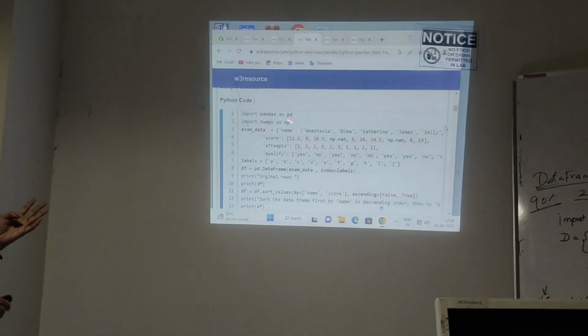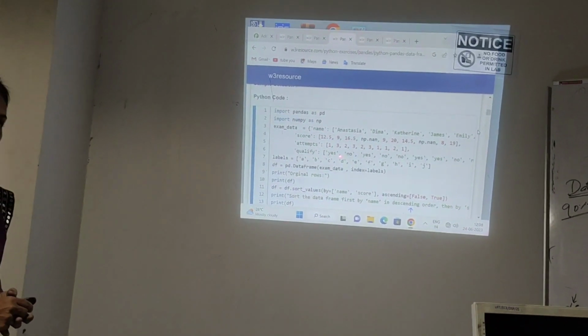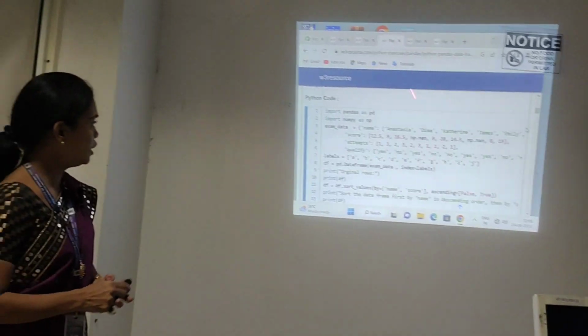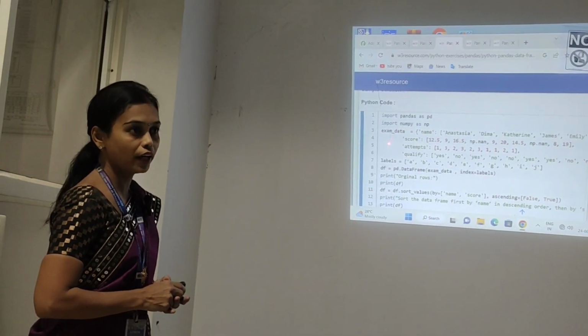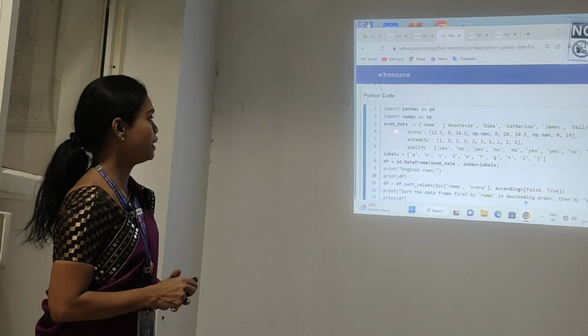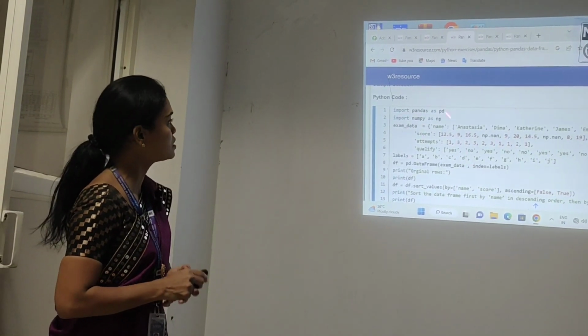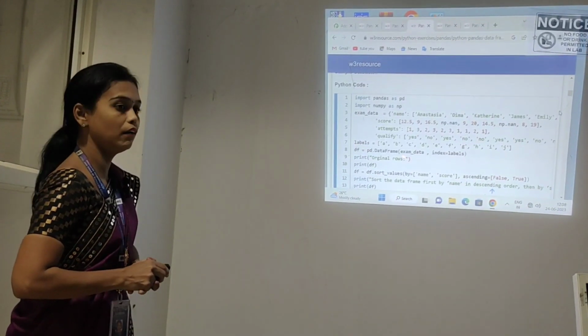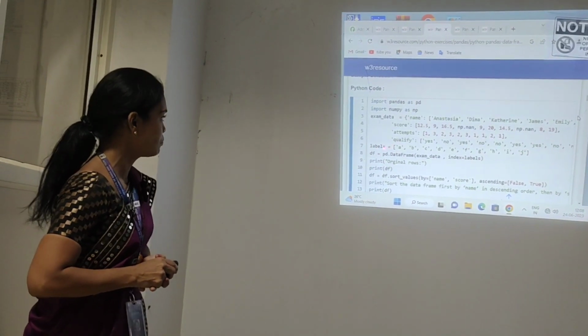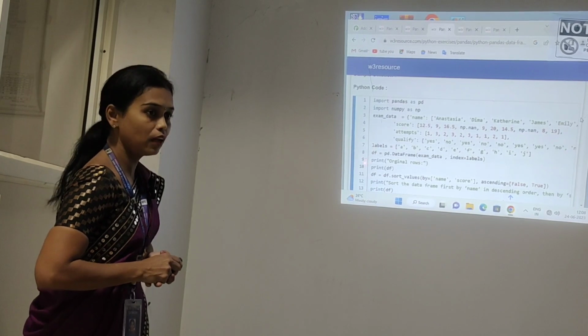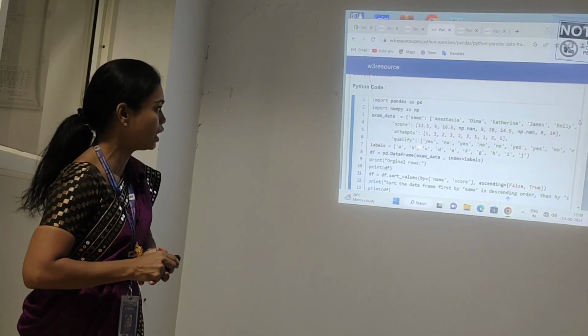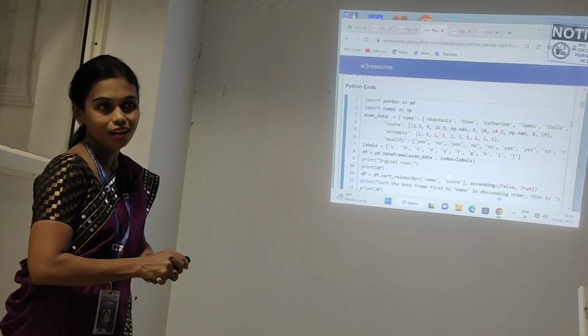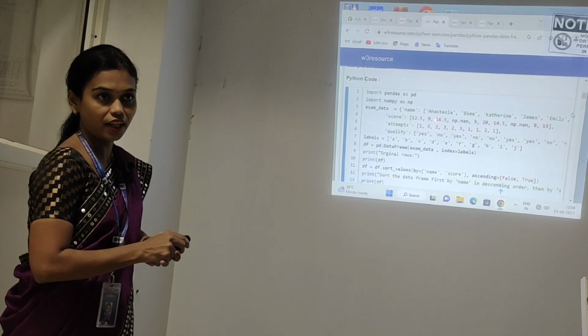After storing the values, I will move the data into the exam_data variable. After that, I will give an index value to the data. For indexing I am using the variable name labels. Labels equal to, I will give an index to the values. Understand?